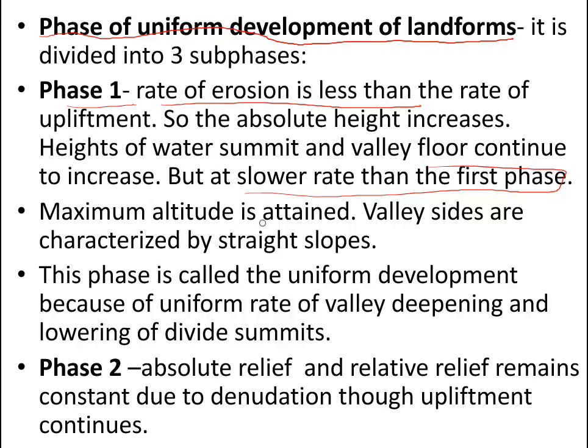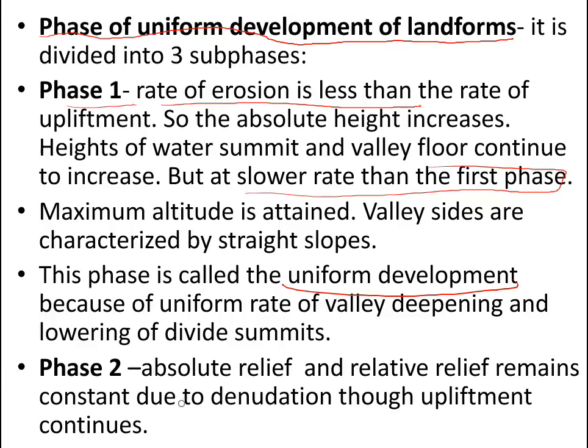The maximum altitude is attained in this phase. Valley sides are characterized by straight slopes, and this phase is called uniform development because of the uniform rate of valley deepening and the uniform rate of development. So this phase is known as the uniform development of landform phase.